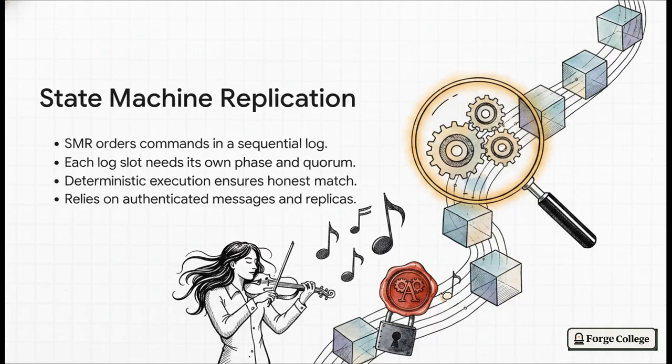Every single log slot requires its own full round of propose, prepare, and commit quorums. And because the execution is deterministic, as long as our honest replicas agree on the order, they're going to play the exact same song perfectly every time. It's an incredible structural concept. Just keep in mind, all of this relies on authenticated messages like cryptographic signatures, so we know exactly which musician is shouting which message across the hall.